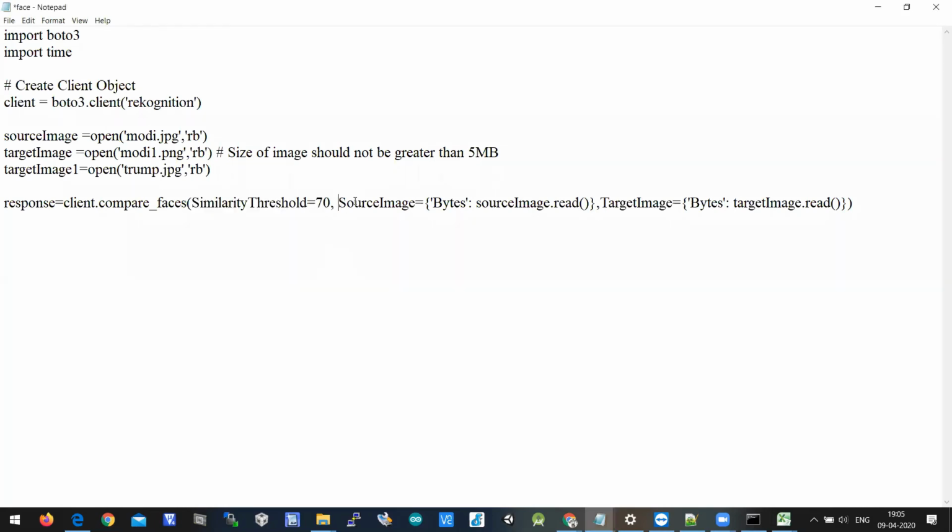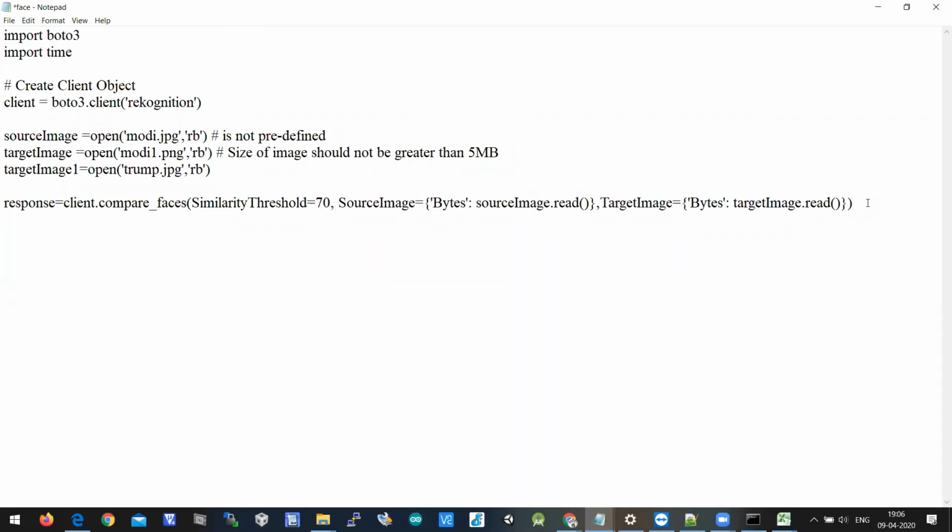this is a predefined variable. This source image is a predefined variable, but this source image is not a predefined variable. The variable which is written here is not predefined. We can have any kind of variable, but the variable written here is a predefined variable. Source image equal to bytes colon source image dot read, and target image equal to bytes colon target image dot read. This is the call which we need to make for comparing faces, where the first argument is the threshold value, the second argument is the source image, and the third argument is the targeted image.